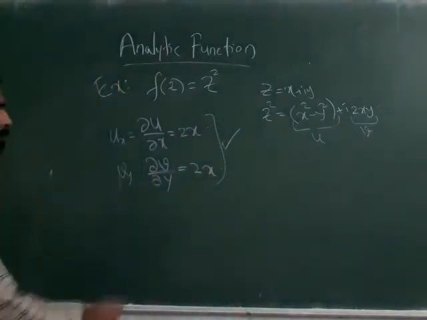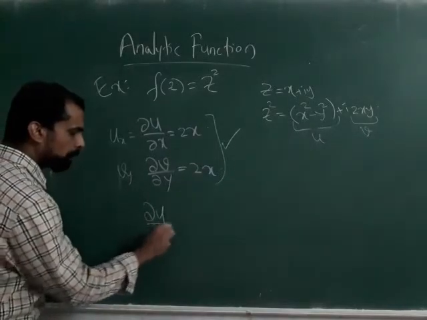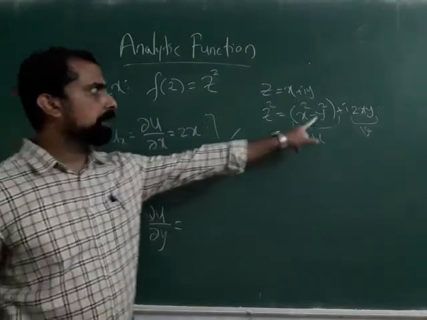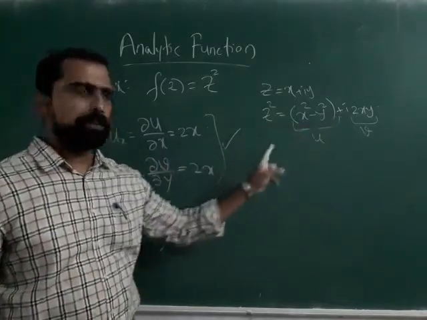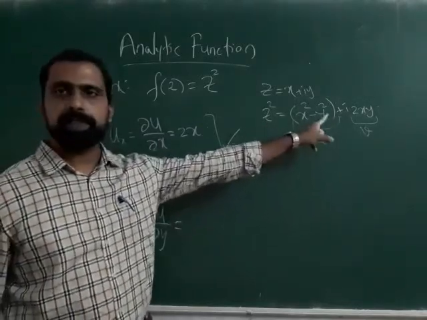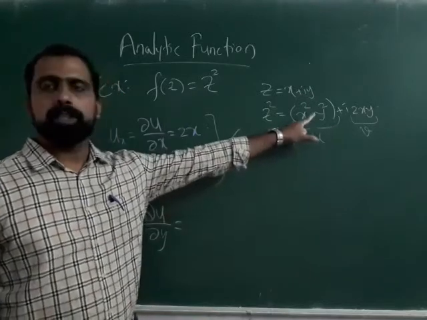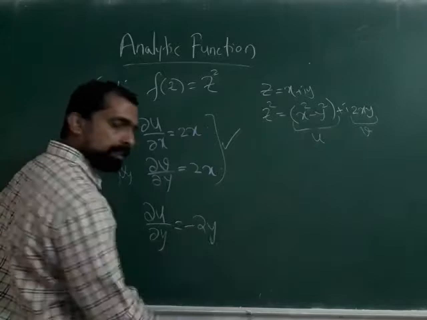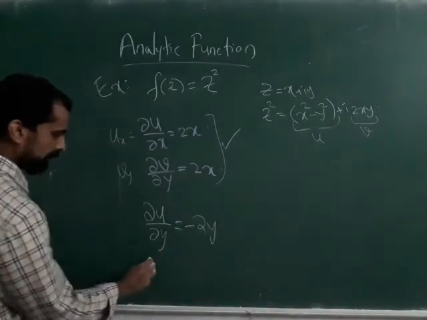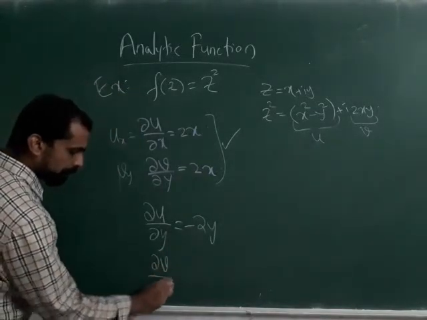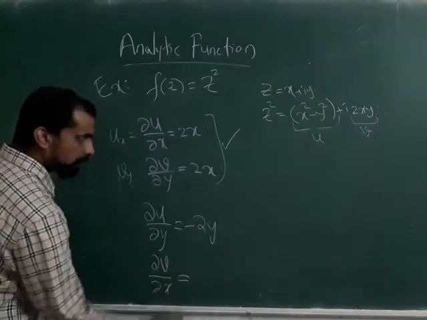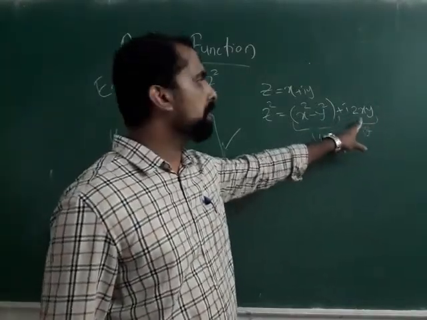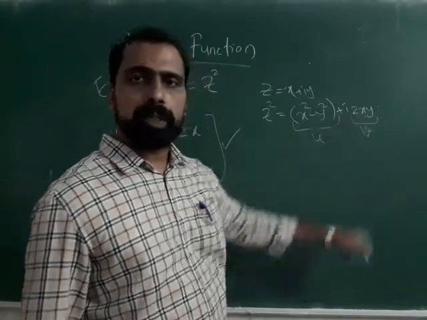Now, what about dou u by dou y? Dou u by dou y, you will get minus 2y because you have x square minus y square equal to u. So dou u by dou y is minus 2y. And what about dou v by dou x? Because v is equal to 2xy, dou v by dou x is 2y.